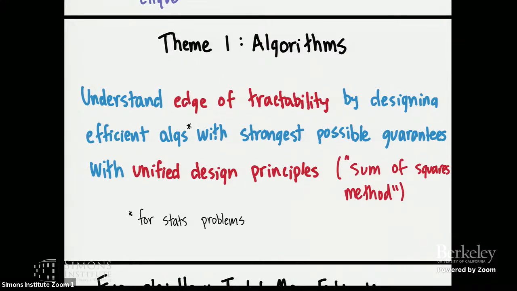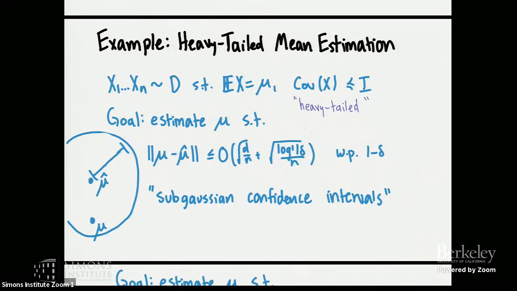So I thought I would give you a really quick example of a result of mine from a couple of years ago using this sum of squares method to solve a very basic problem in computational statistics. Even though this result is now a couple of years old, it's inspired a lot of work that I've worked on, and also some things that others have done using the techniques to design algorithms for less simple situations.